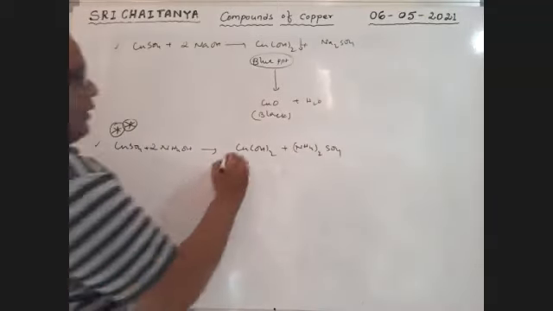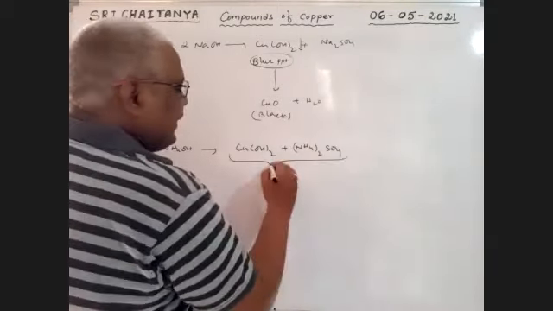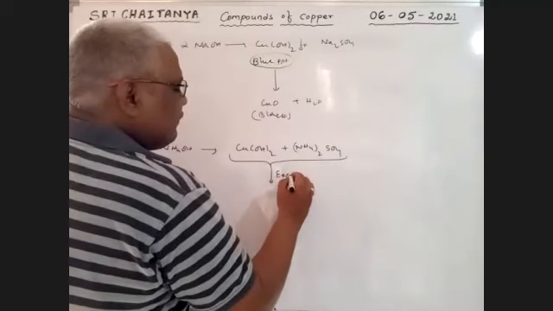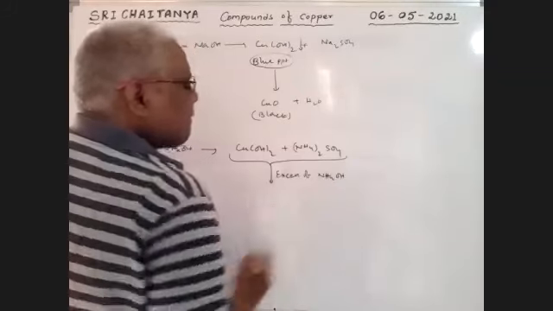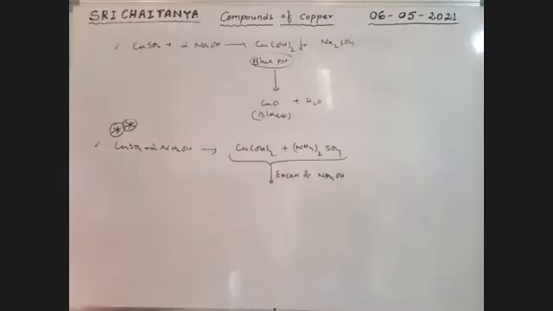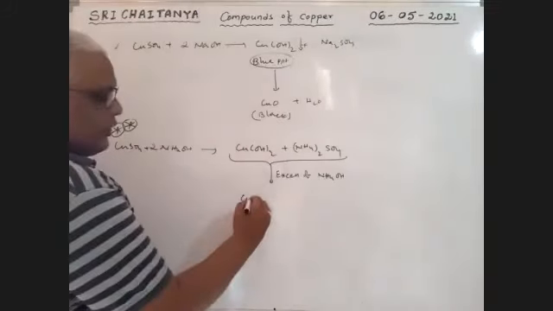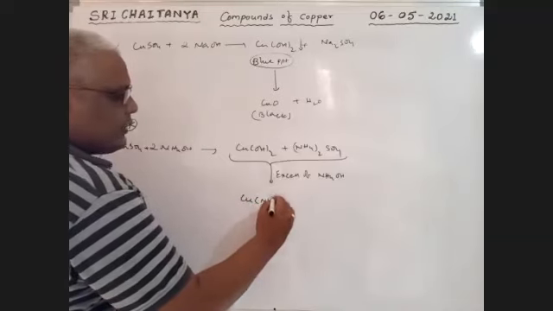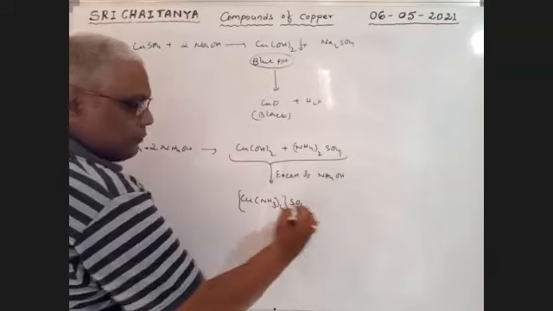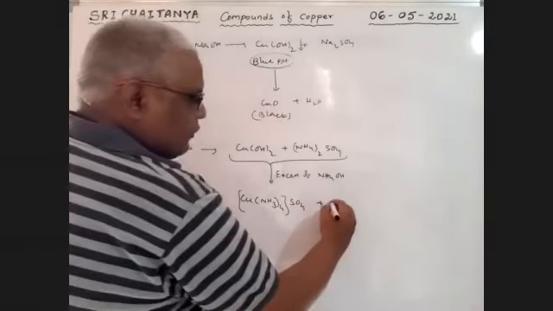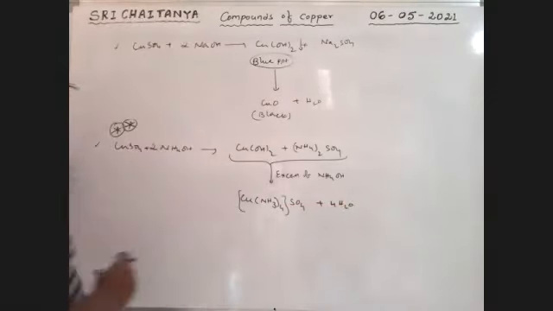This mixture with excess of NH4OH turns into [Cu(NH3)4]SO4 plus 4H2O.